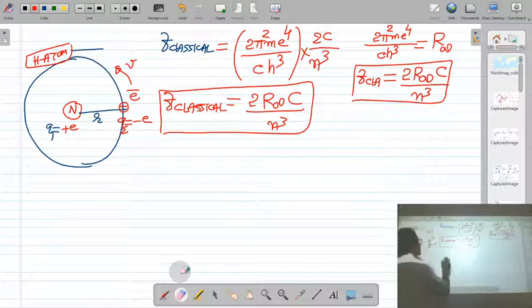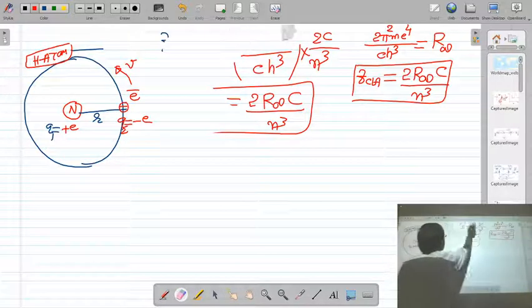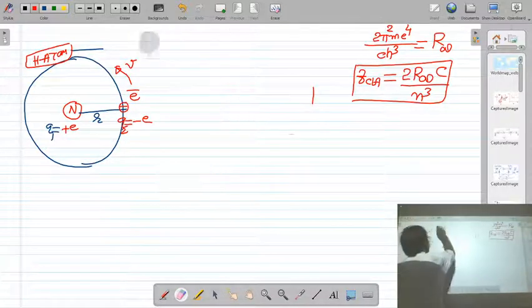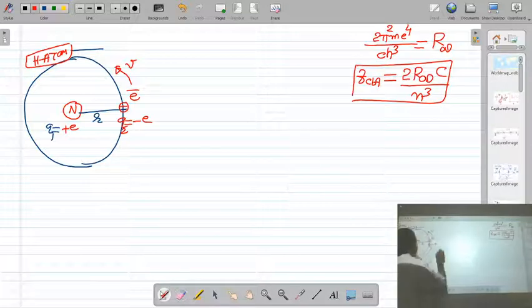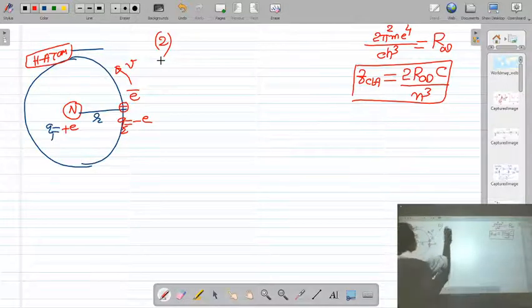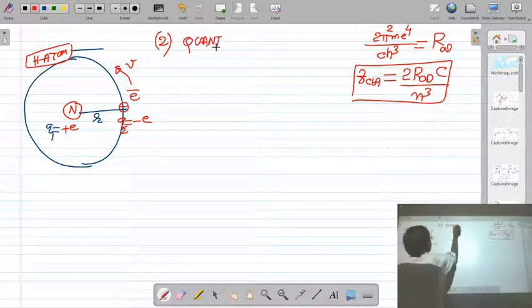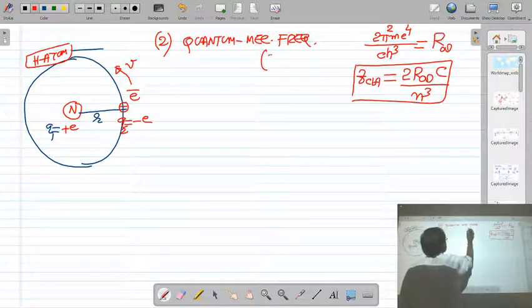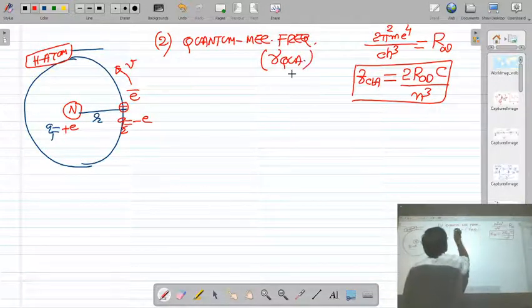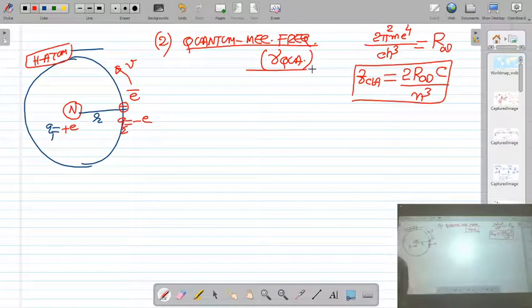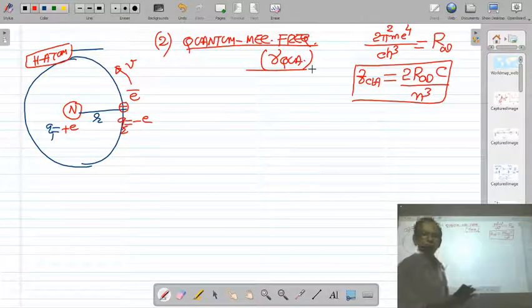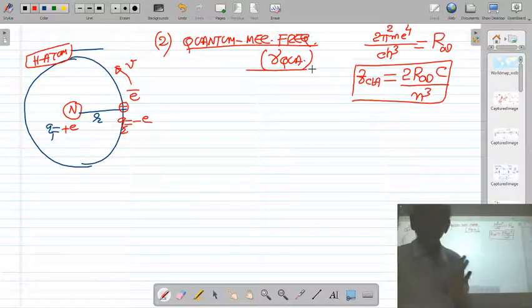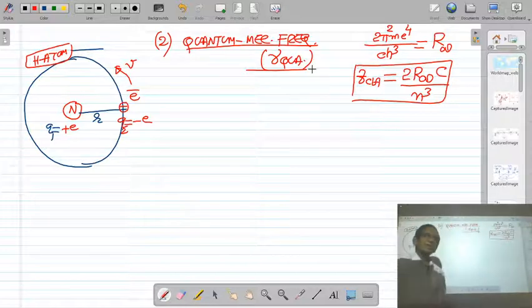And finally, we calculate the quantum frequency, and we show that for higher quantum numbers, the classical and quantum frequencies will be the same. Okay, now the second step: we calculate the quantum mechanical frequency. We denote it by nu quantum, and we will show that the classical frequency and quantum frequency are the same only for higher quantum numbers. For small quantum numbers, they are not the same, but only for higher quantum numbers will the classical and quantum frequencies be the same.